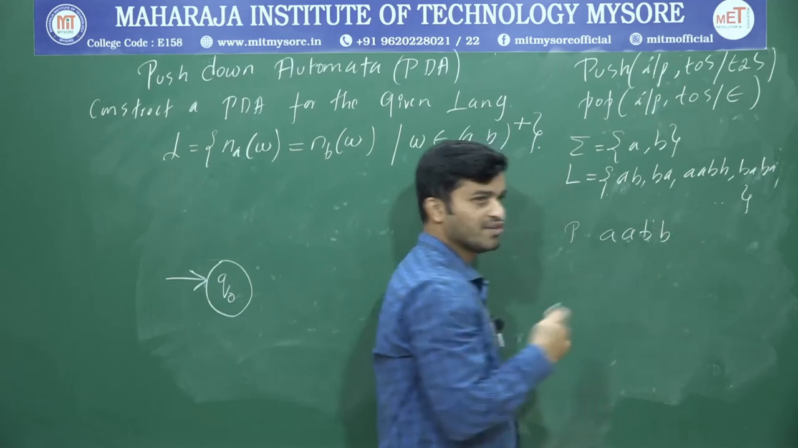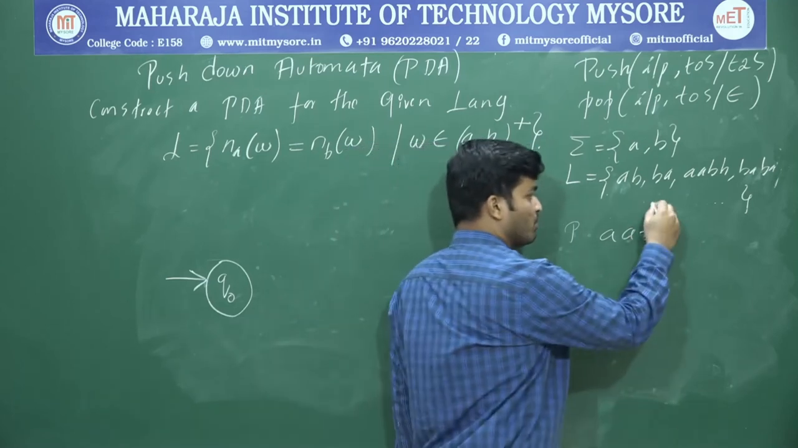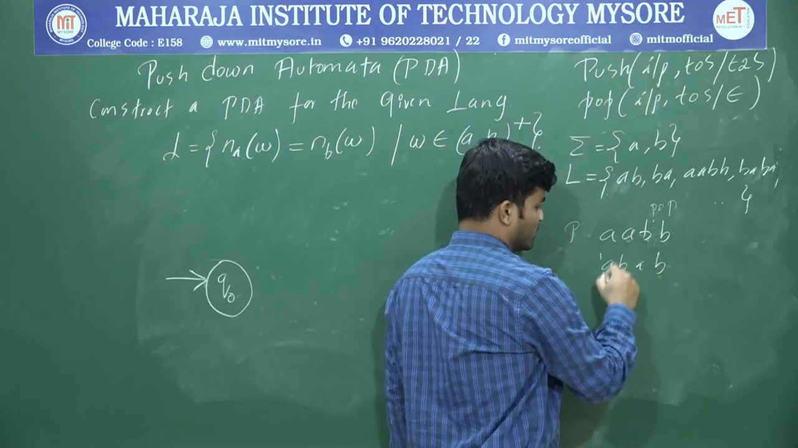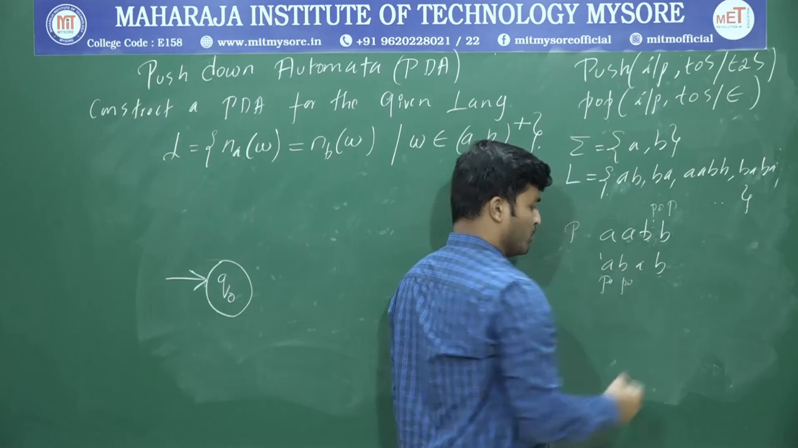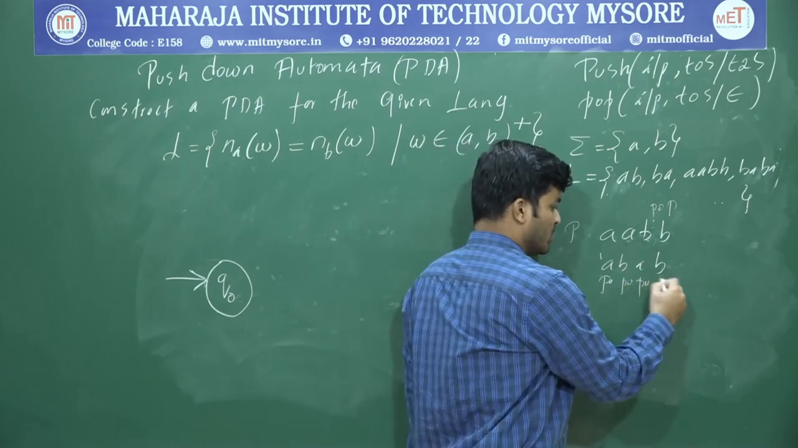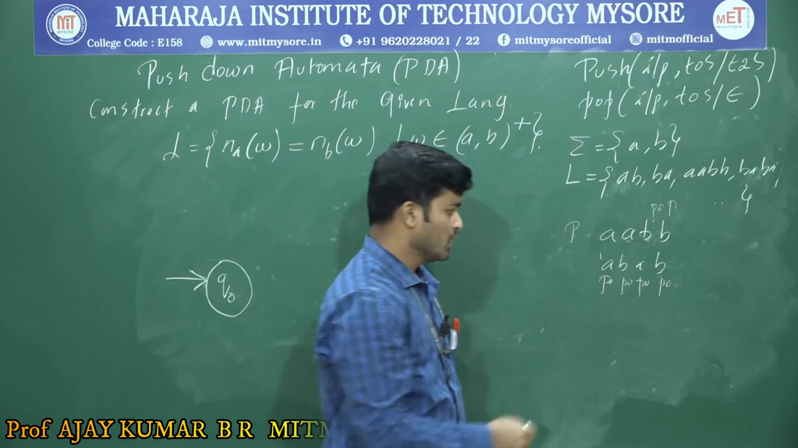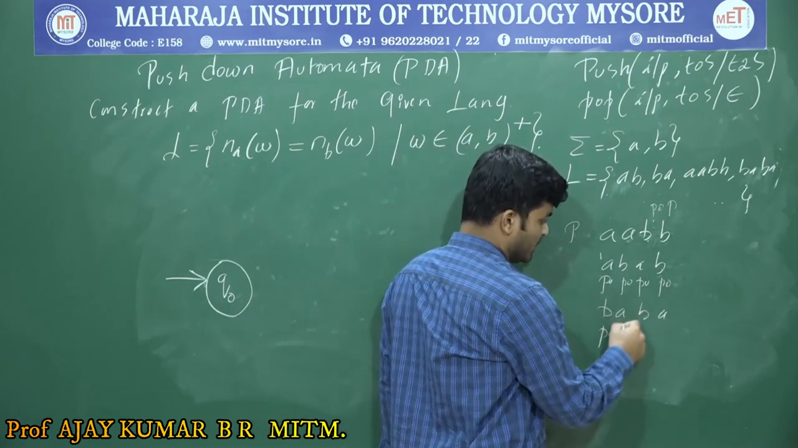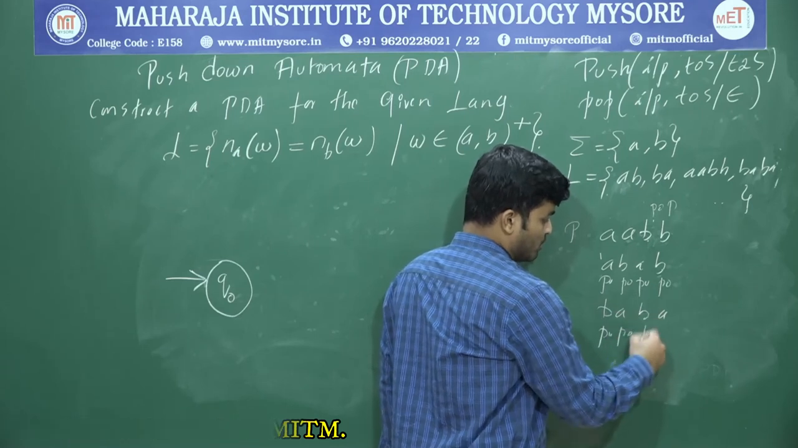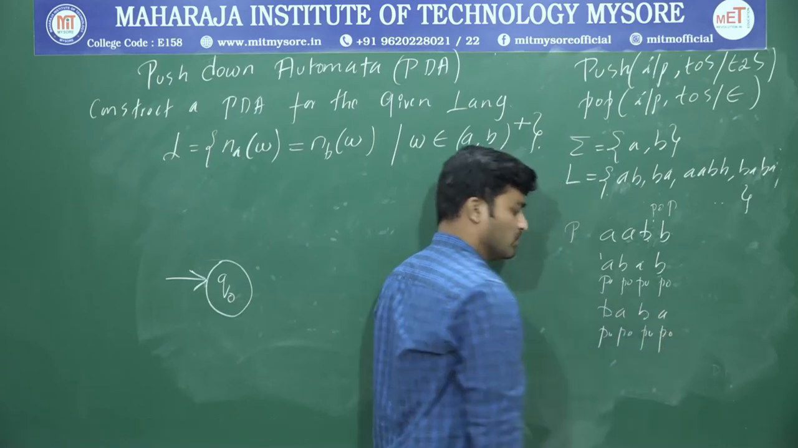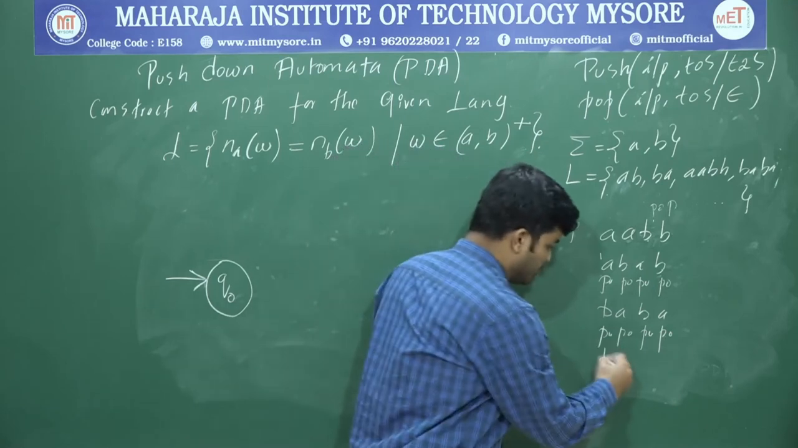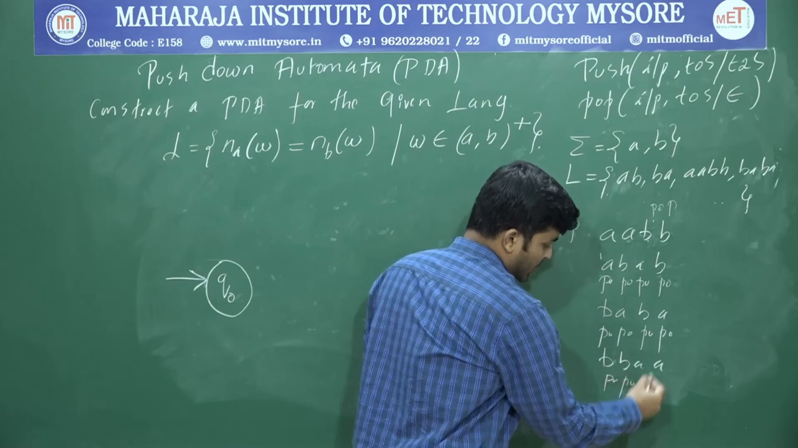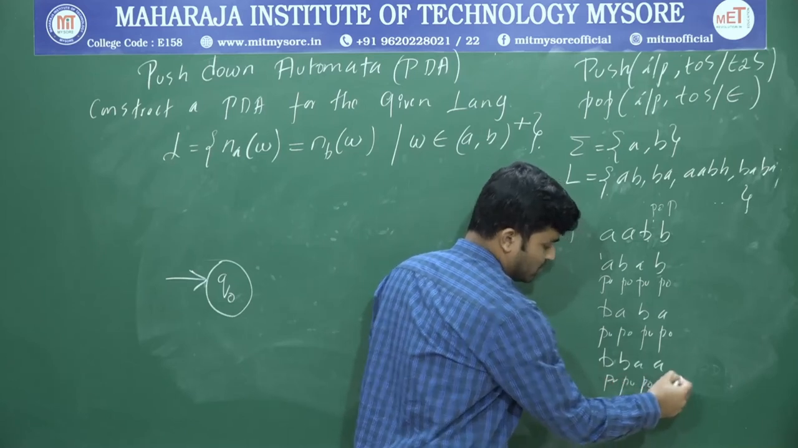And once I get the opposite symbol, I'll perform a pop operation. Suppose AB: A I'll push, B I'll pop. Again A I'll push, B I'll pop. Suppose a string starts from B: I'll push B, A I'll pop, B I'll push, A I'll pop. In that way. Suppose it is BBAA: for the first two B's I'll perform a push, and for the next two A's I'll perform a pop.